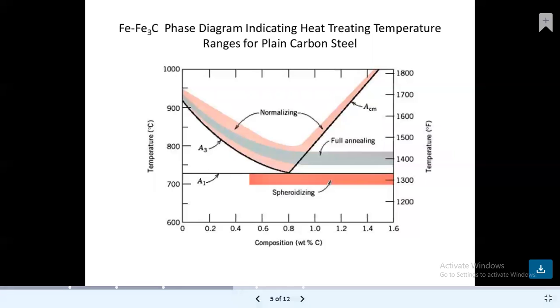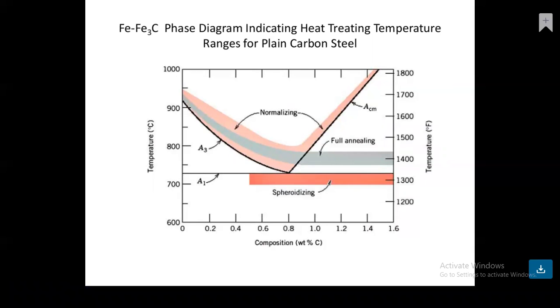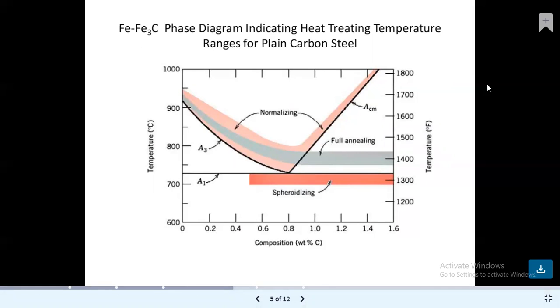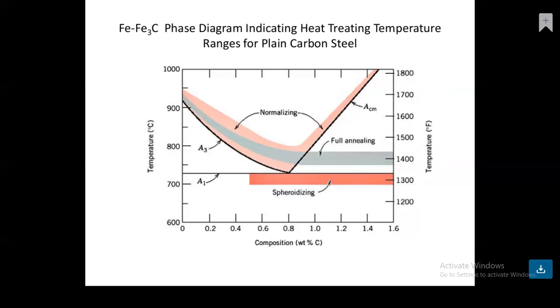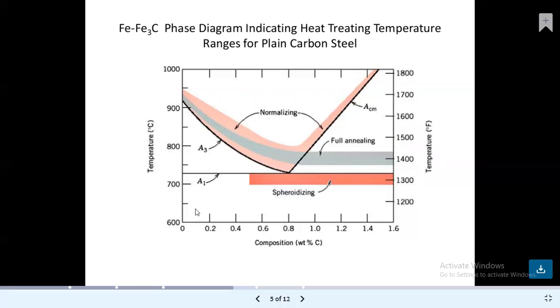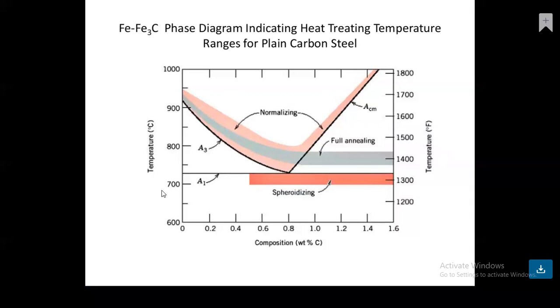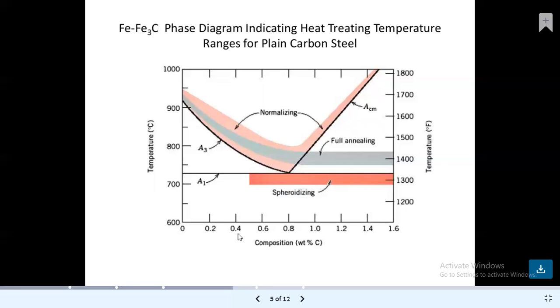If we consider the phase diagram, which indicates the heat treatment temperature ranges for plain carbon steel, the y-axis shows temperature in degrees Celsius and the x-axis shows composition by weight percentage. The carbon percentage by weight is 0, 0.2, 0.4, 0.6, 0.8, 1.0, 1.2, 1.4 and 1.6, with a 0.2 weight percentage difference.